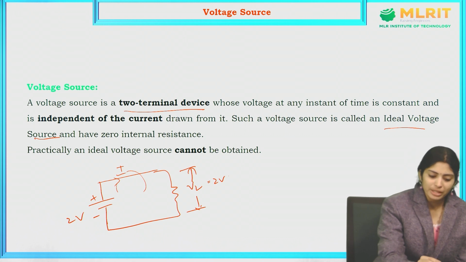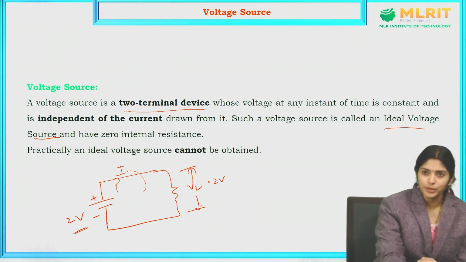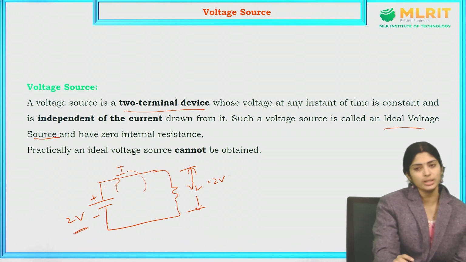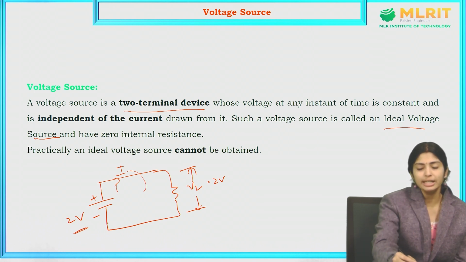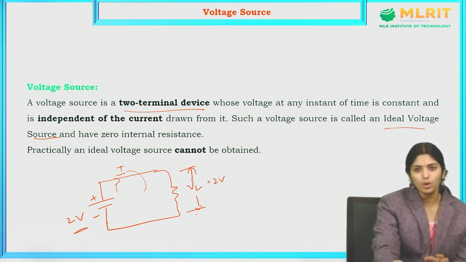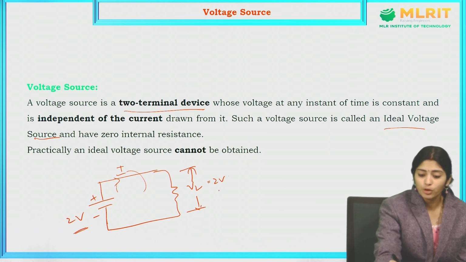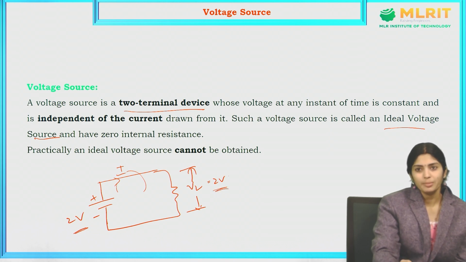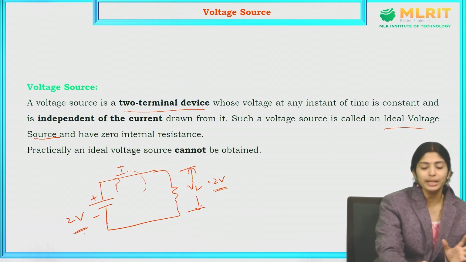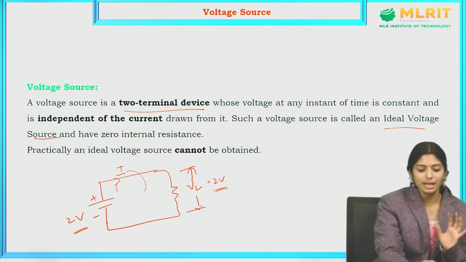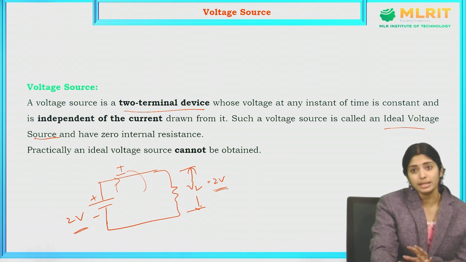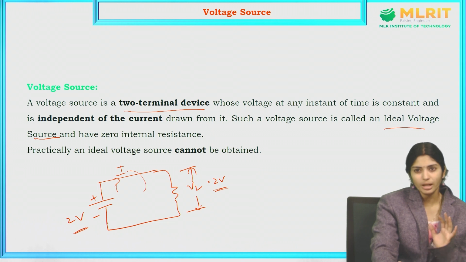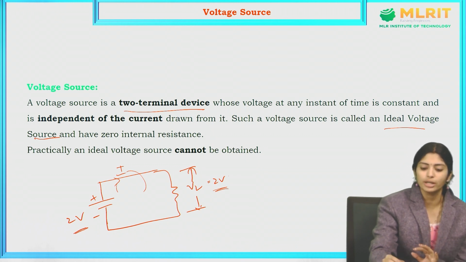So if I am giving 2 volts here as an input, there will be a voltage drop across this conductor and a loss in voltage. Finally, if it comes to the load, or if we measure the voltage across the load, it won't be equal to 2 volts. Theoretically the output should be 2 volts because I was giving 2 volts here, but practically it is not equal to 2 volts.